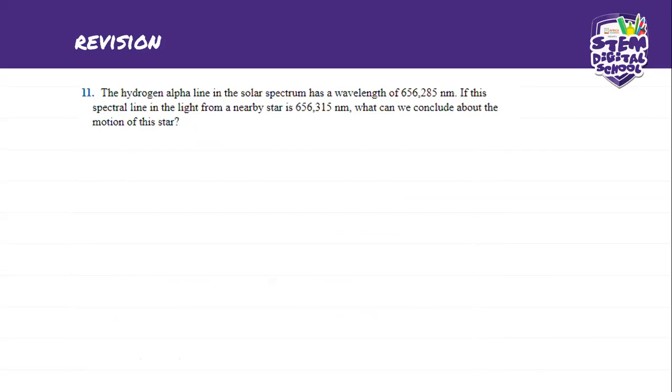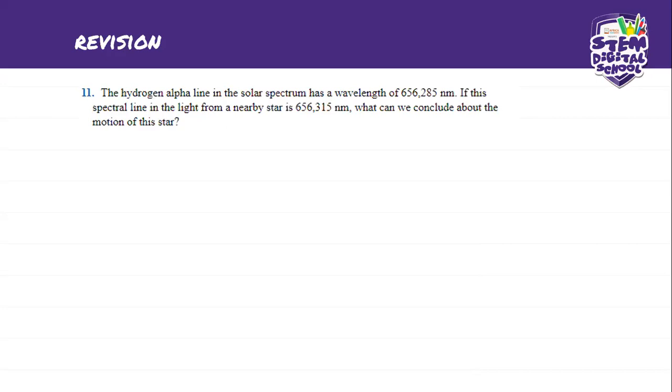So if this spectral line in the light from a nearby star is 656.315, what can we conclude about the motion of the star?